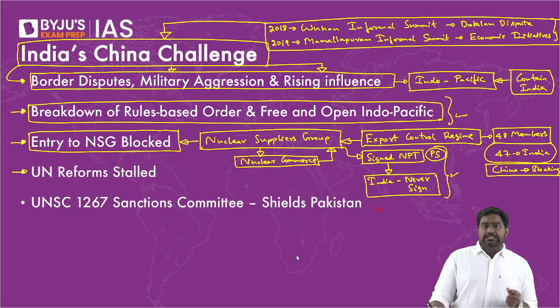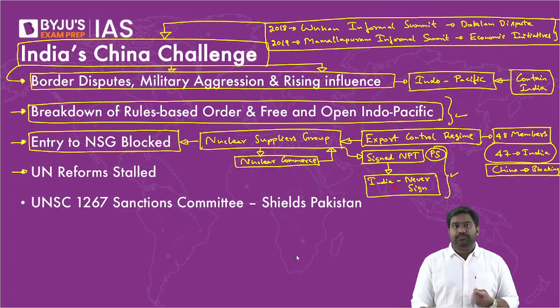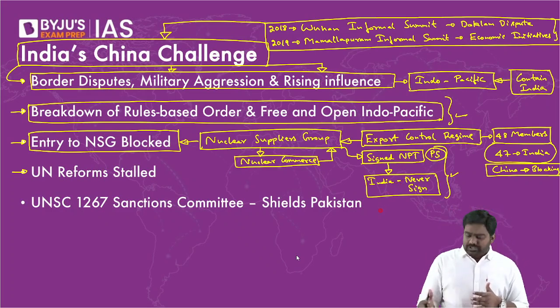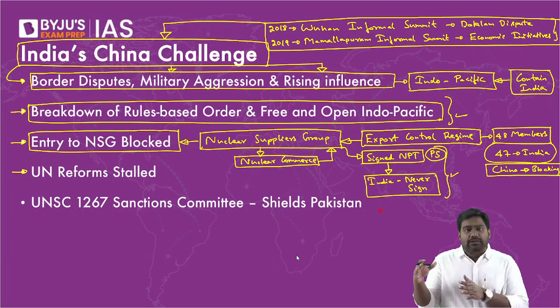Now, you can't join NSG, you can't become a member of NSG without signing NPT. That's a precondition. All right? So when India developed nuclear weapons and tested the nuclear weapons, in a way it was illegal. It was against international law because we weren't signatories to NPT. We had gone against NPT and developed our weapons and tested our weapons.